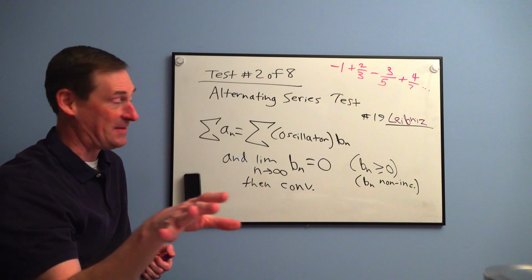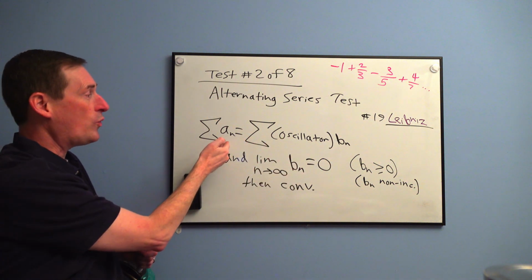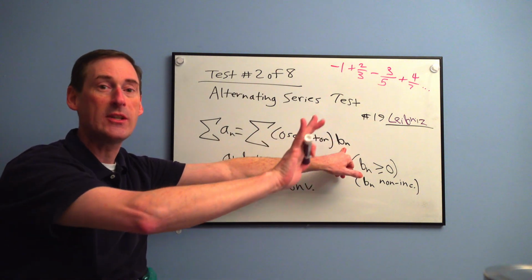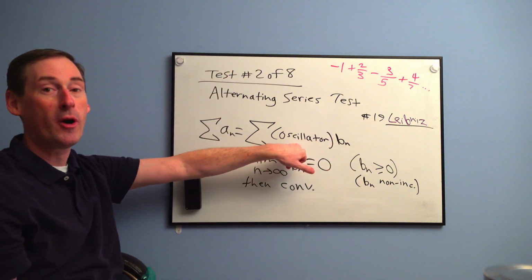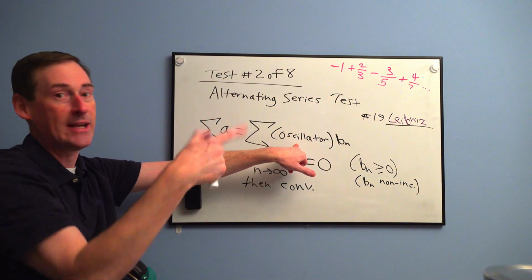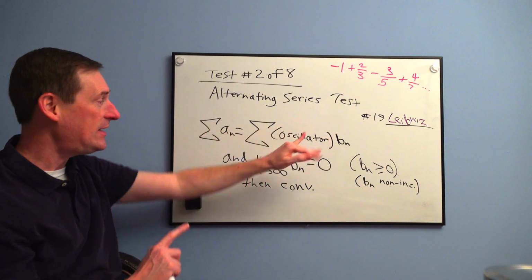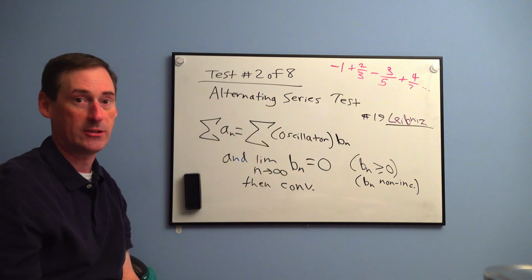And it's kind of weird too. If you have an infinite series, and you rewrite it as b sub n, we'll call b sub n the size portion like n over 2n minus 1, and then we'll let the other part be the oscillator that's just making the sign go back and forth. If you remove the oscillator like we just did, and you only focus on b sub n, you can do just that limit, okay?